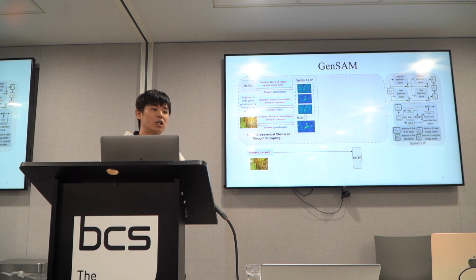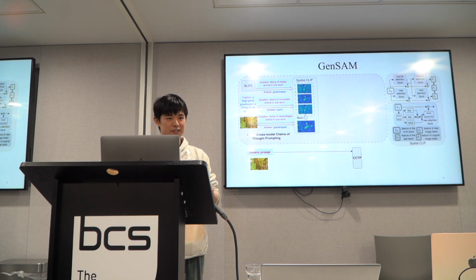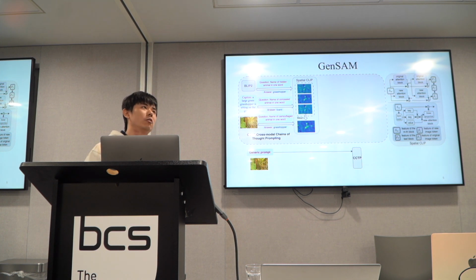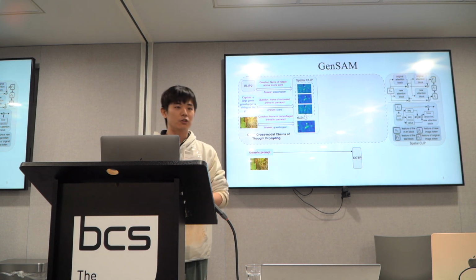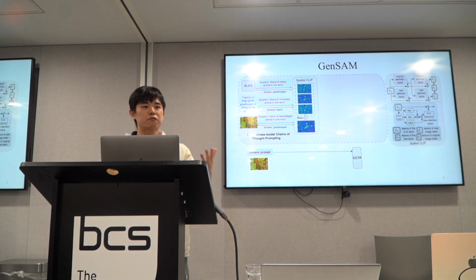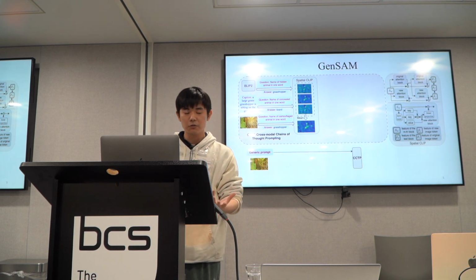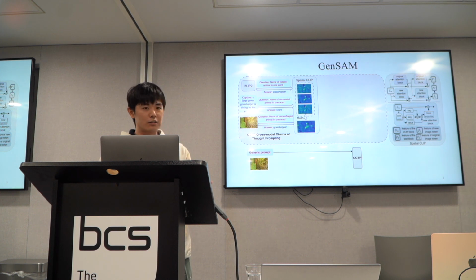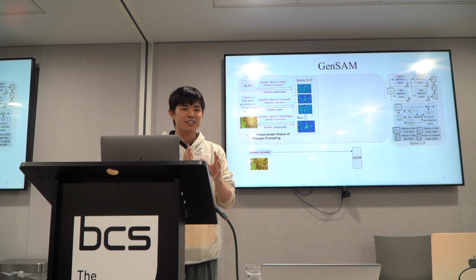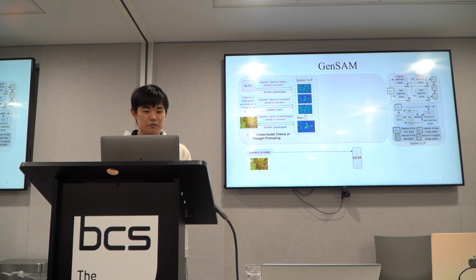Sometimes we are talking about complex situations, especially ones SAM cannot address, for example transparent objects or shadows. In this case, the background and the foreground can have very strong similarity, not only in texture but maybe also in color. So in this case, detecting the background is still very necessary for us.